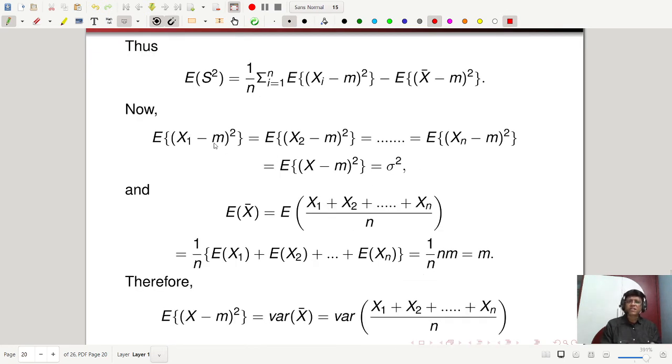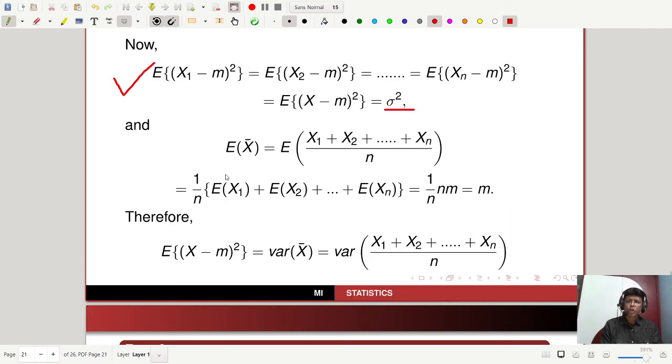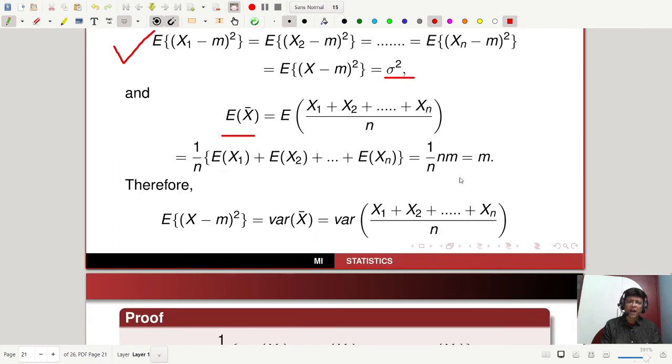Since x1, x2, ..., xn all have the same distribution as x, the parent random variable, x1 square, x2 square, ..., xn square all have the same distribution as x square. So we can write this term as sigma square, because all follow the parent random variable, that is, they follow the population. Also, expectation of x bar is equal to m. We have already proved that in earlier steps.